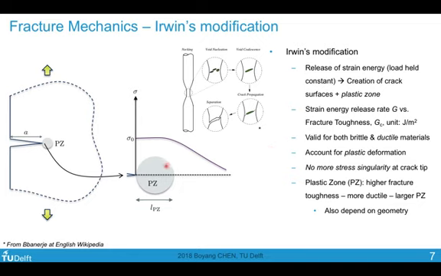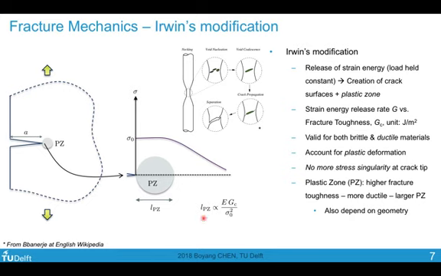And because of this plastic deformation, there is no more stress singularity. And then there is a parameter, which is the length of this cohesive zone. It is higher for higher toughness. The tougher the material, the more difficult it is to fracture it, and it will try to resist fracturing by creating a larger plastic zone before the crack actually happens.